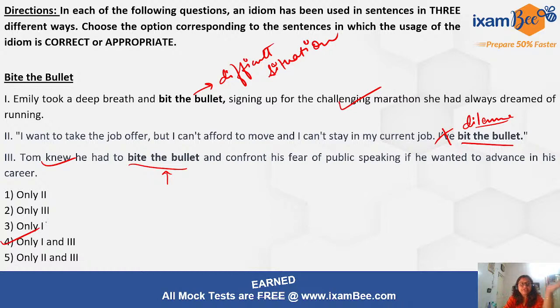It is very important. In last year and the year before that also, we had this pattern. Last year it was idiom based, and the year before that I think it was maybe vocabulary based, or idiom based could be, but you must know and practice this pattern of correct usages. Could be of idioms, could be of words, vocabulary based, right? Could be of phrasal verbs, right? So yes, again I'm repeating, if you had left your idiom practice for the last moment, this is the time. Please read and understand all the meanings of the idioms and phrasal verbs, right?